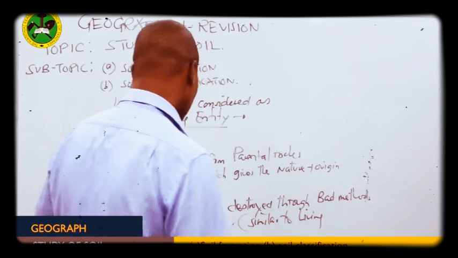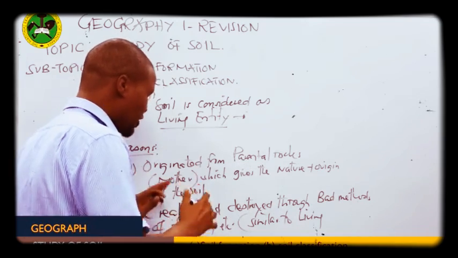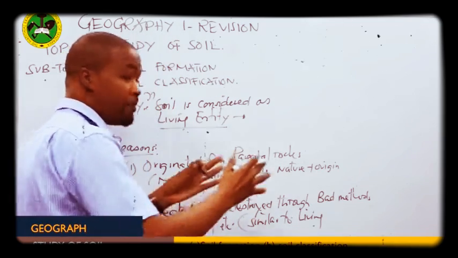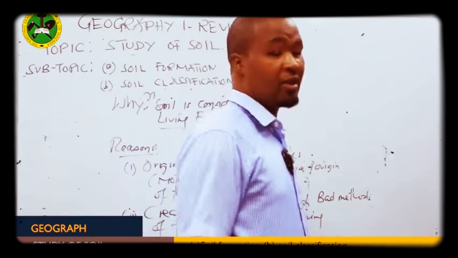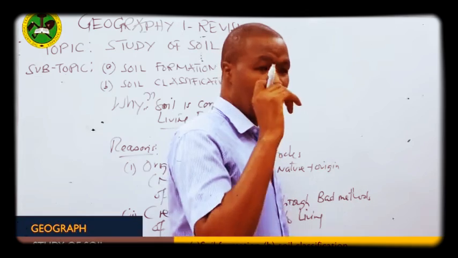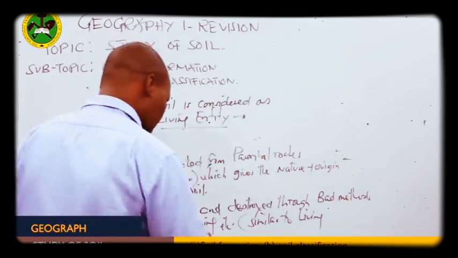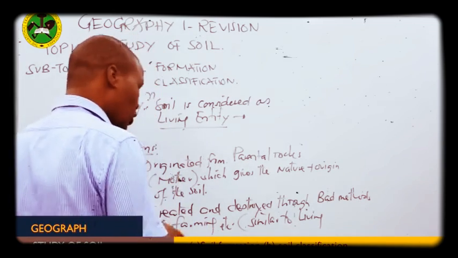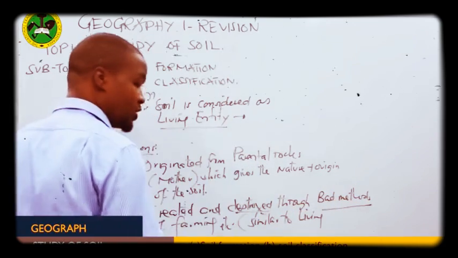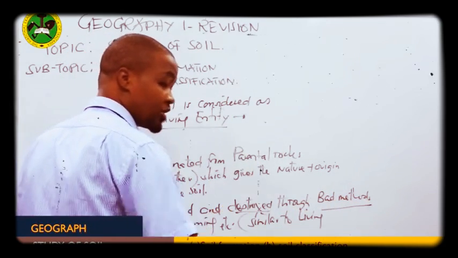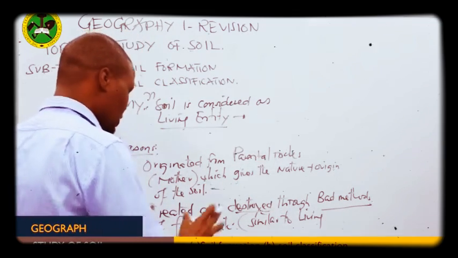Are we together? So soil is created. How is soil created? Or from where is it created? We know it is created from the parent rock. How is soil created? It is created through weathering. Then it undergoes simple and complex processes to form what we call soil. So similar to a living organism, which can be born and die at the end, soil also can be created and destroyed. We have seen different bad methods of farming, for instance, which can destroy the soil, from good soil to poor soil, to unproductive soil.